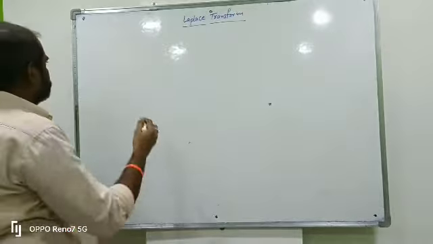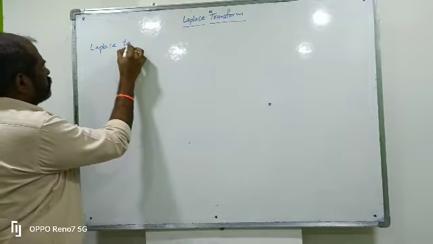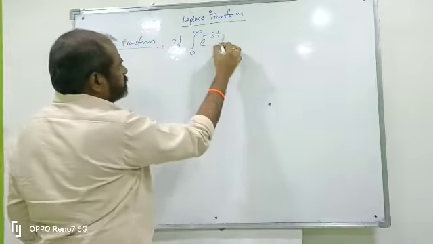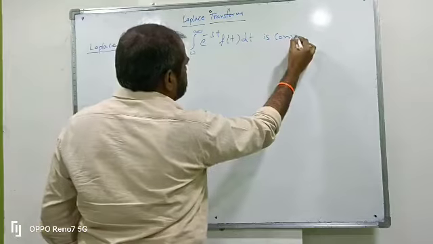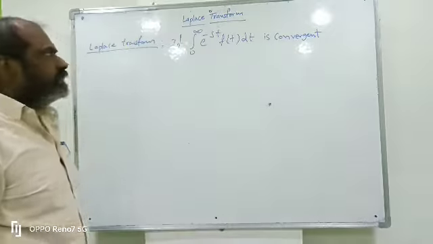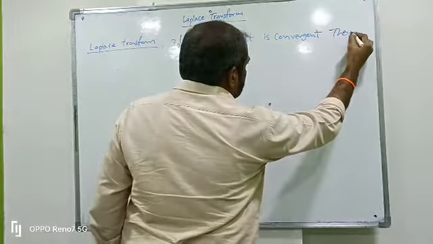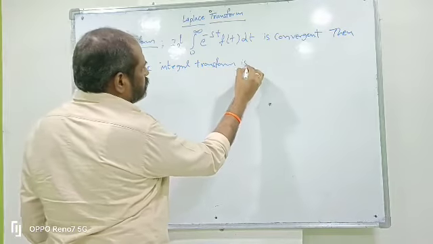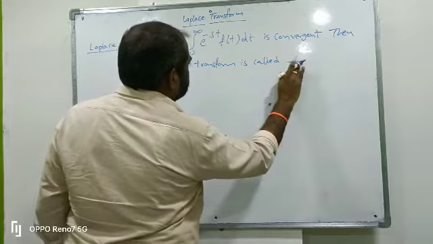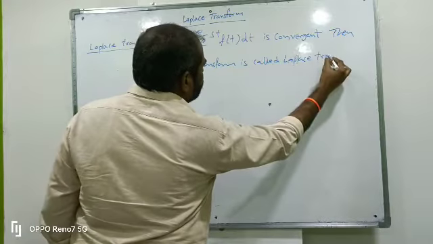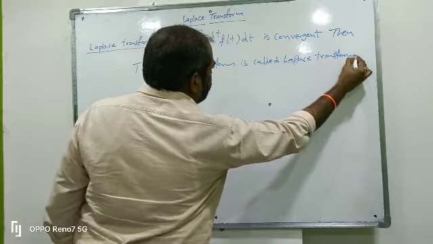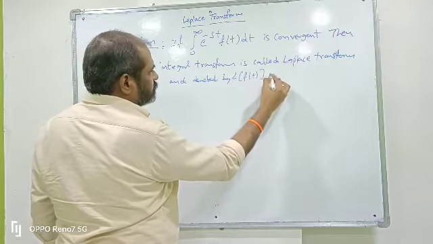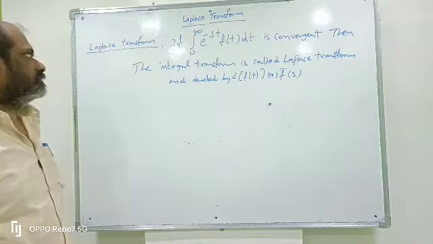So what is the Laplace transform? If the integral from 0 to infinity of e power minus st f(t) dt is convergent, then the integral transform is called the Laplace transform, and denoted by L of f(t) or f bar of s. This is the definition of the Laplace transform.